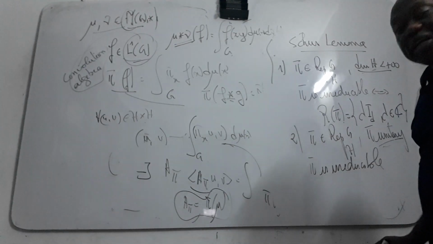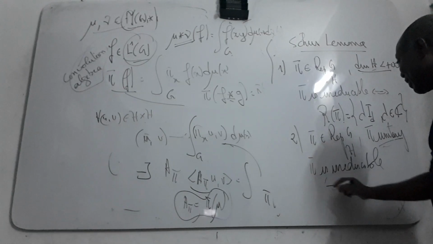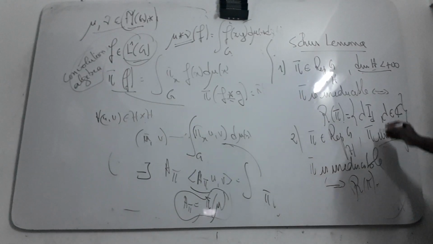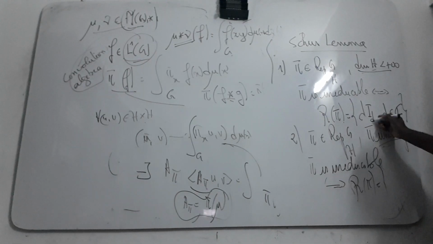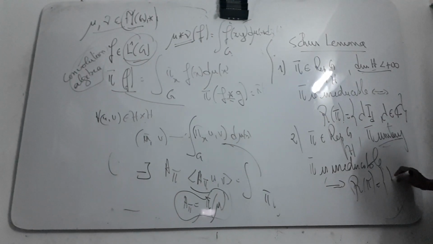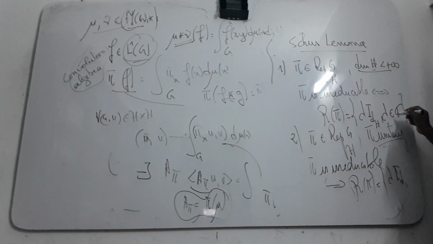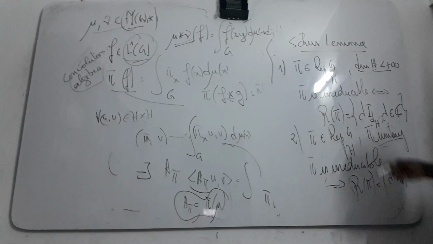It is also equivalent that this kind of algebra contains the scalar operators, the identity operator of H.